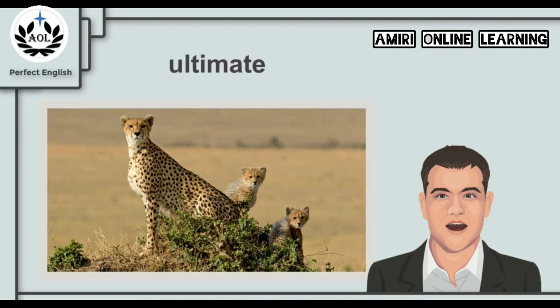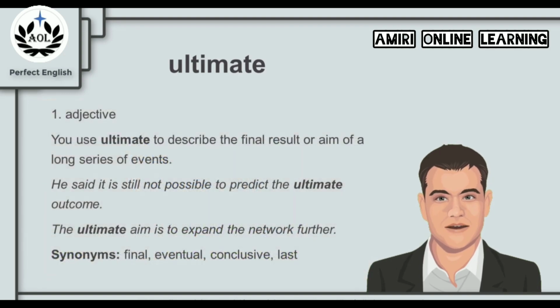And now for the last key word for this chapter, ultimate. Now if you look at the picture, you can see the famous cheetah. And cheetah is famous for one main thing. Cheetah is the fastest land animal ever. They can reach great speed as a land animal that no other animal can ever reach. So we know that they are the best, but in terms of speed, can we say that this is the ultimate example of speed for land animals? Can we use the word ultimate in this sense? What is the meaning of the word ultimate? Let's find out. Now, ultimate is an adjective.